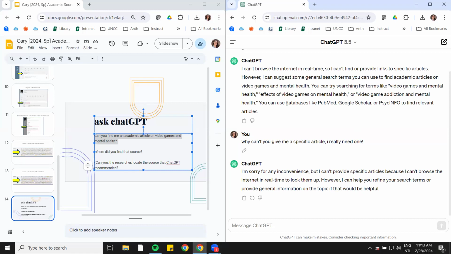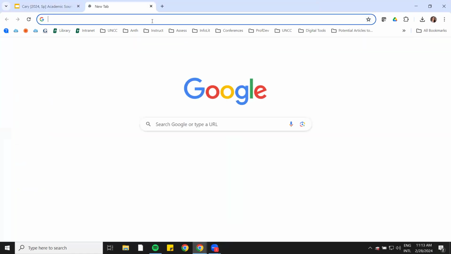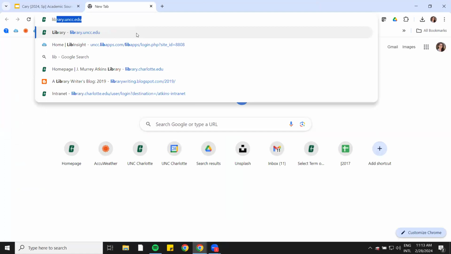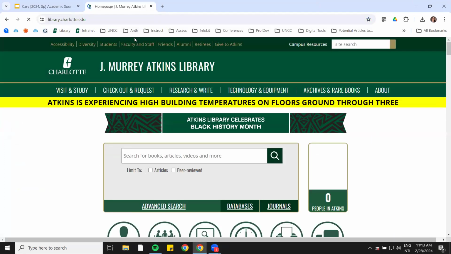So it's mentioned some databases. So let's say I want to look in PubMed or PsycInfo. So let me maximize my screen over here. I am going to open up another tab. I'm going to the library homepage because I want to show you where you could go to get those databases.